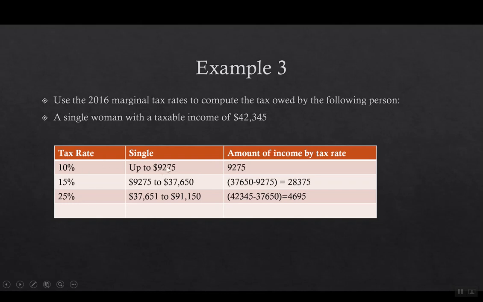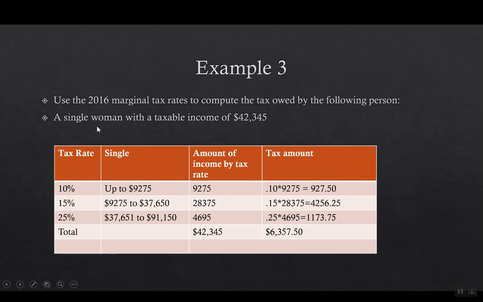So for the first $9,275, she's going to pay 10%. So all of this first amount will get the 10%. And then anything between $9,275 and $37,650 will pay 15%. So I'm subtracting this amount to find out how much money is there and how much will be taxed at 15%. And since this $42,000 is greater than this $37,000, I go into the next bracket and I again see how much money is there. So I take the $42,345, subtract $37,650, and it tells me this $4,695 will be taxed at 25%. So different amount based on the tax bracket of how much money she was in.